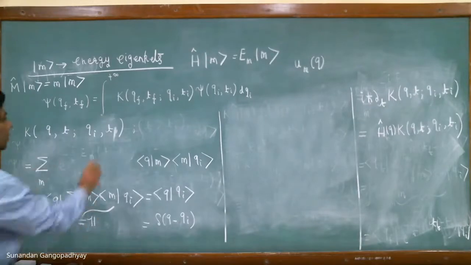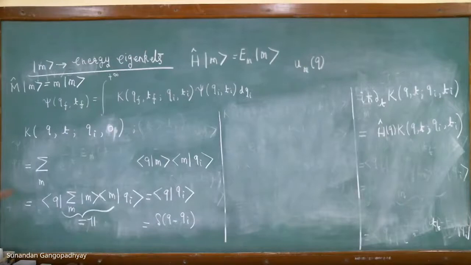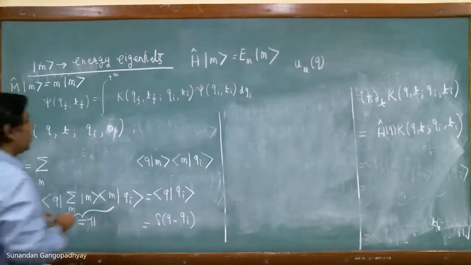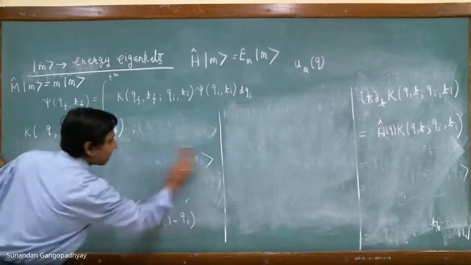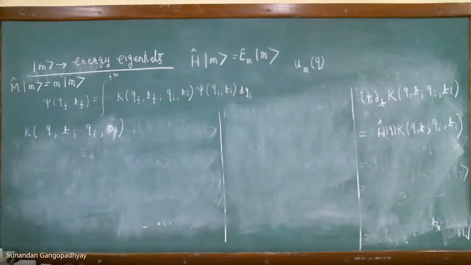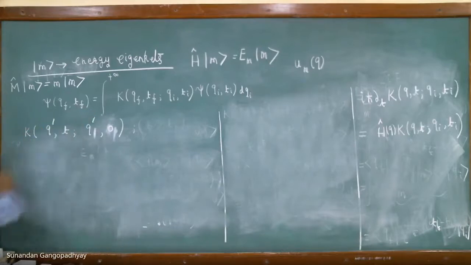We shall set the initial time to be 0, this is t, and we shall set this to be q prime. So these two things are the same. And we shall take an integral over dq prime.